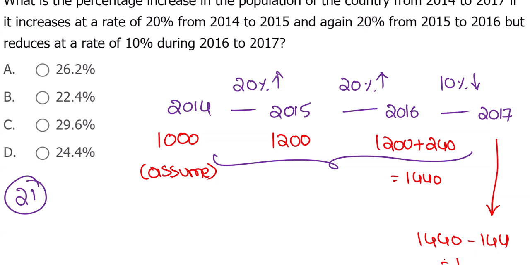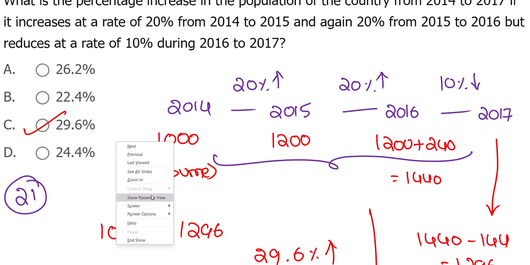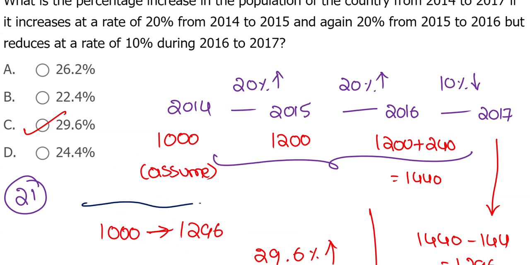You get 1296. So 1000 becomes 1296 at the end. This is an increase of 296 divided by 1000 into 100, which will give 29.6% increase.